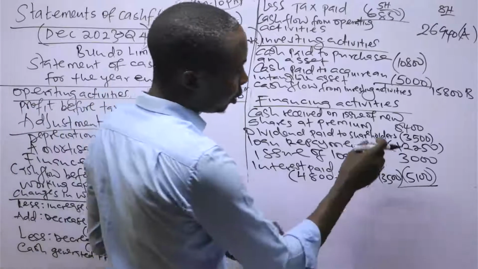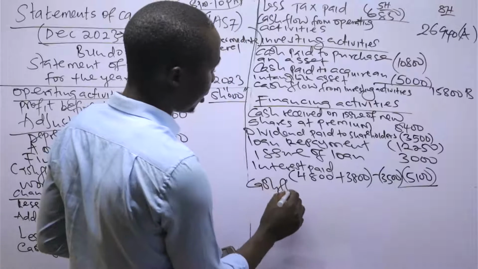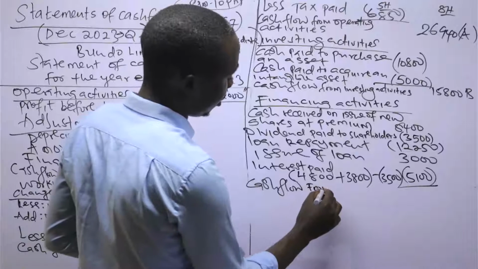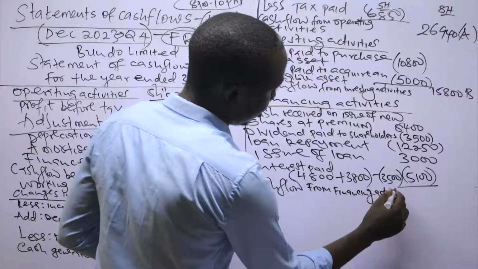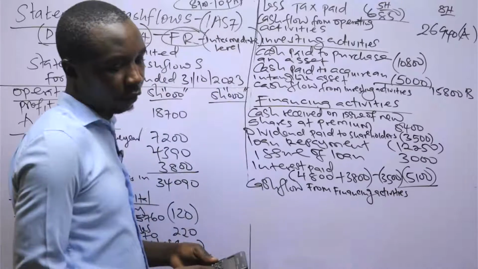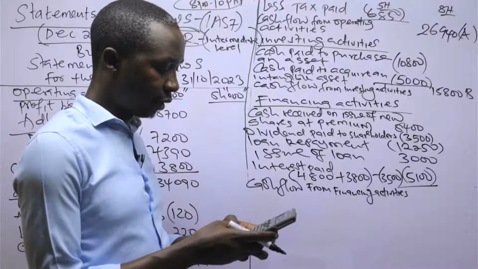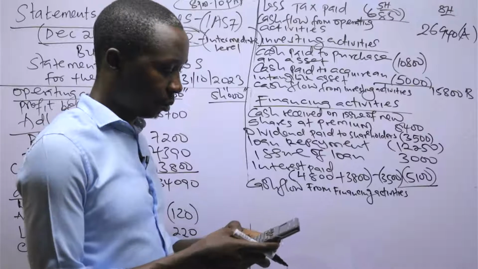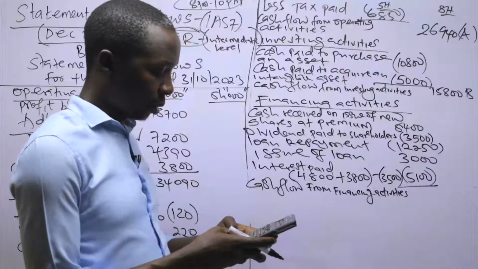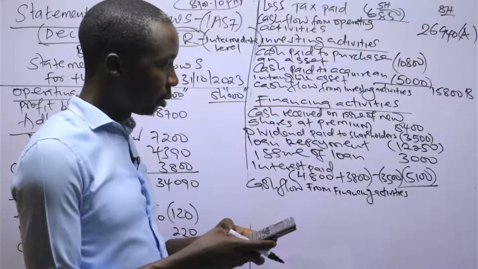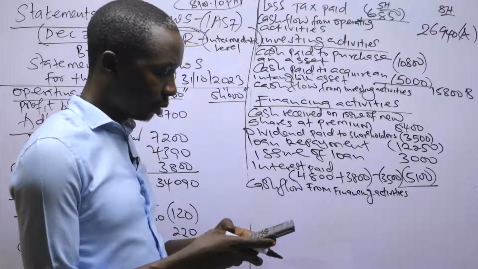So up to this point, I can be able to get the cash flow from financing activities. So the cash flow from financing activities, you take 8,400 minus 3,500 minus 12,250 plus 3,000 minus 5,100.